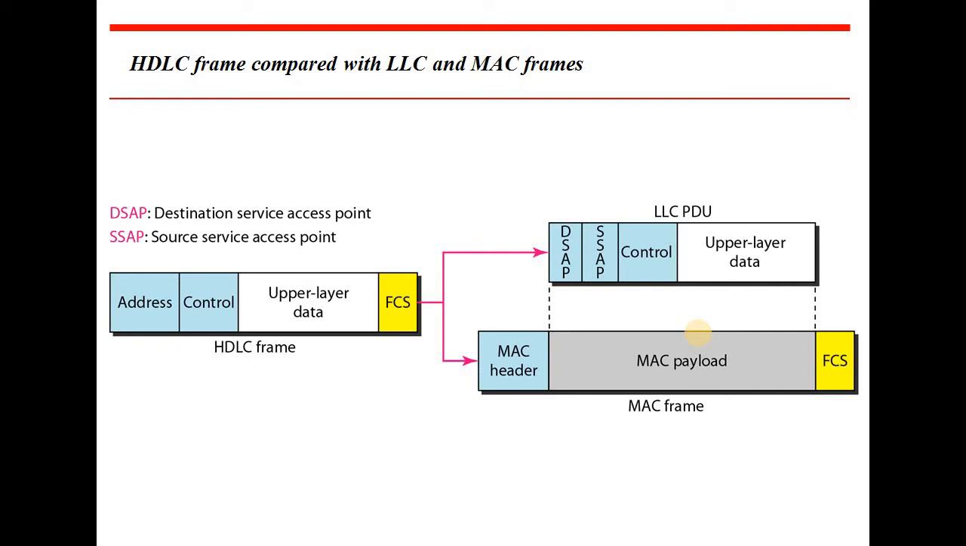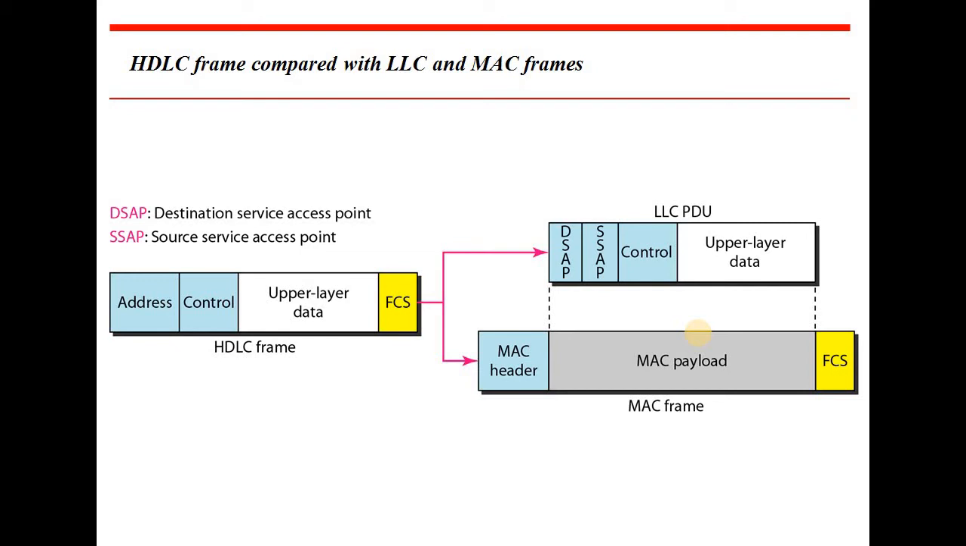Here HDLC stands for high level data link control. What does this HDLC frame consist of? First one is address, second one is control, third one is upper layer data, and fourth one is FCS. FCS is again divided into two parts. One is DSAP, that is LLC PDU, and the second one is MAC.